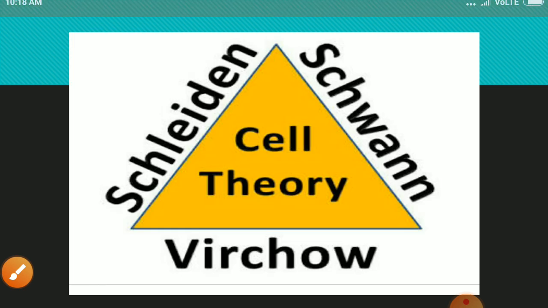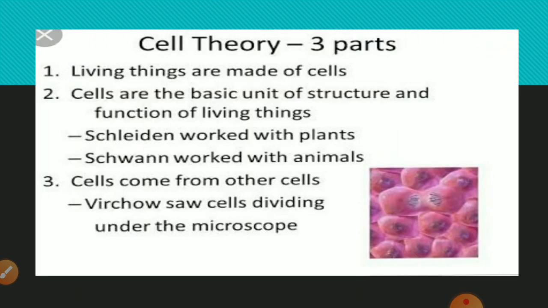Now about cell theory. Cell theory was given by Schleiden and Schwann, and further expanded by Virchow. The main characteristics of cell theory are: all the living organisms are composed of cells and their products. Cells are the basic unit of structure and function of living organisms. All cells are basically alike in chemical composition and metabolic activities. Further, this theory was expanded by Virchow. He said that cells come from other cells, meaning all cells arise from pre-existing cells.